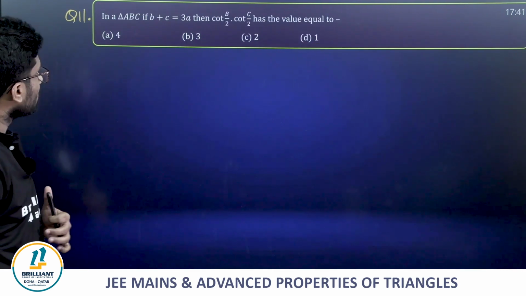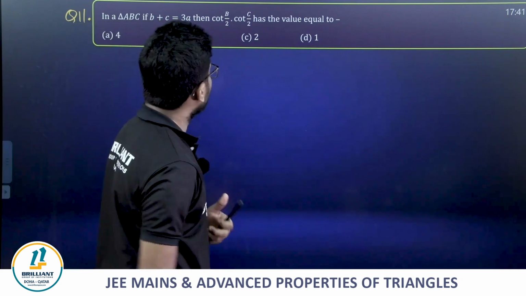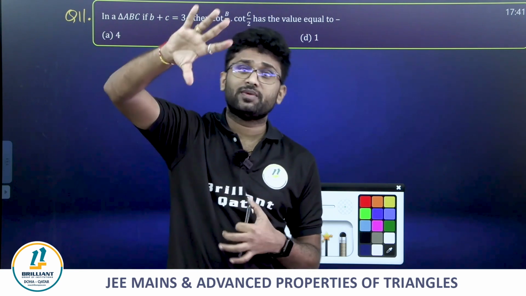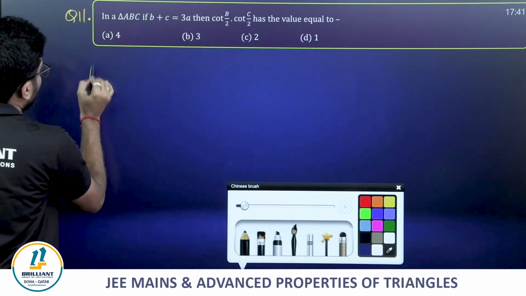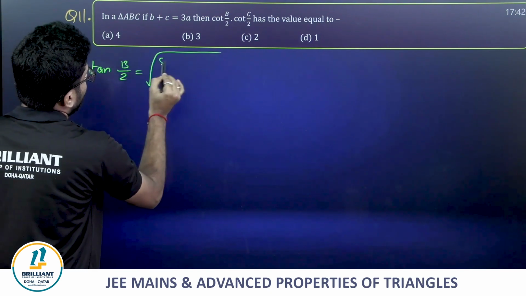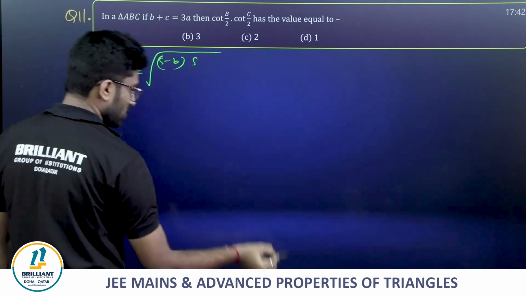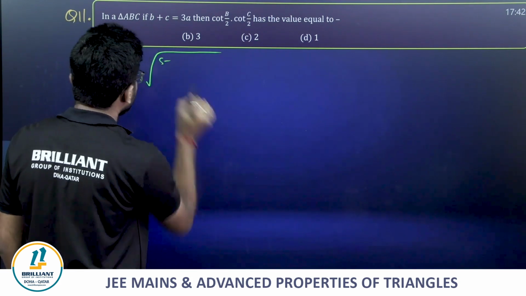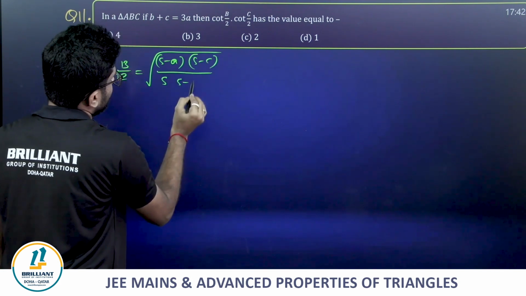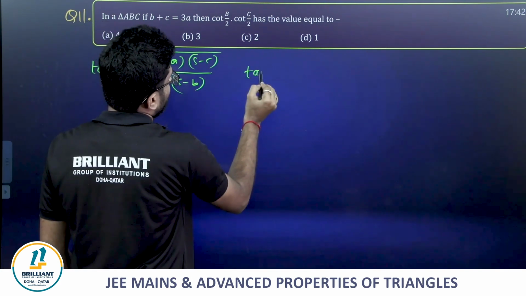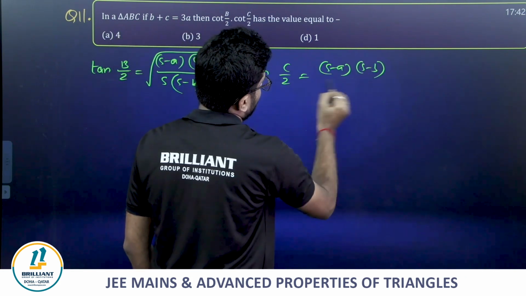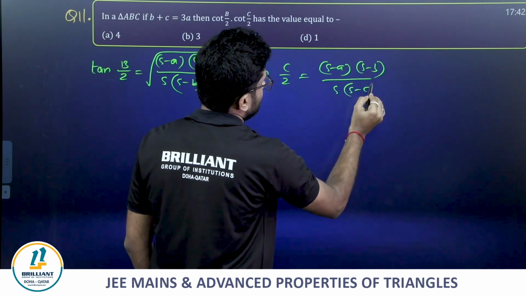Next, triangle ABC, B plus C is 3A, find cot B by 2 into cot C by 2. We have the half angle formula in terms of tan B by 2, tan C by 2. Directly let's apply it. What is tan B by 2, friends? Tan B by 2 is square root of (S minus A) into (S minus C) by S of (S minus B). Tan C by 2 will be square root of (S minus A)(S minus B) by S(S minus C).